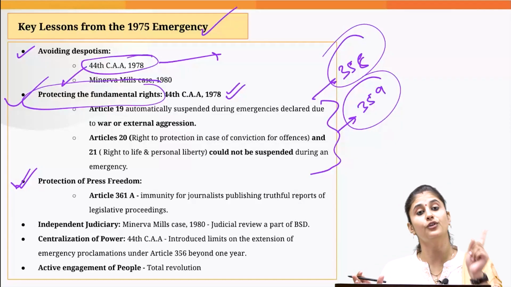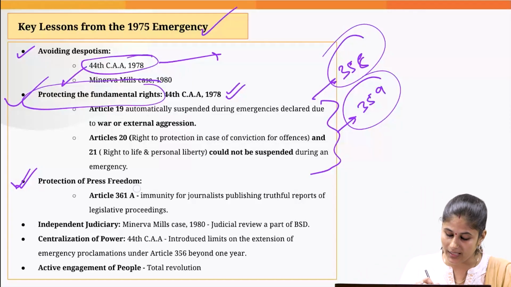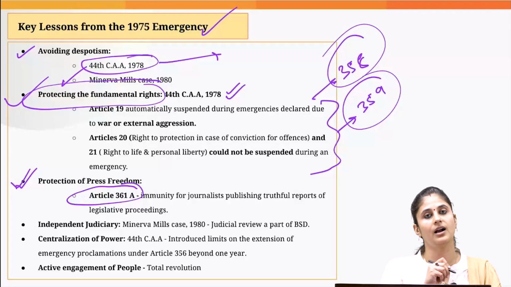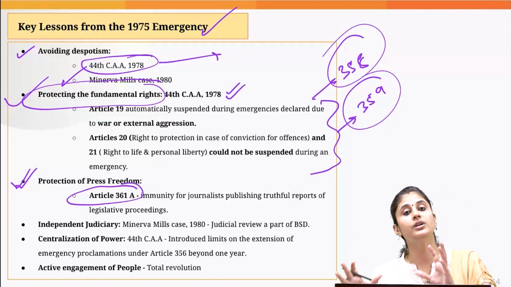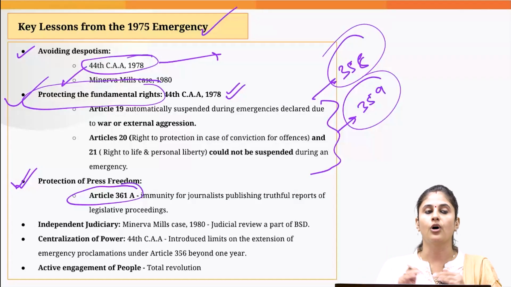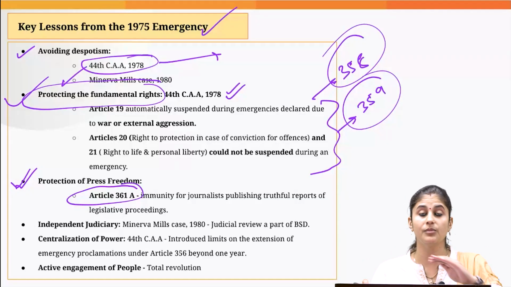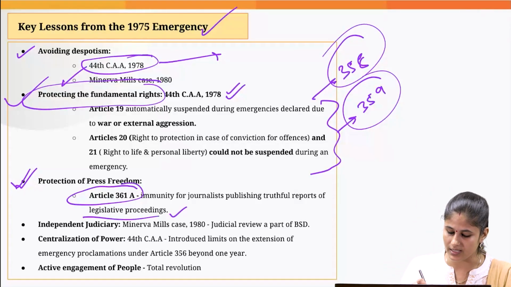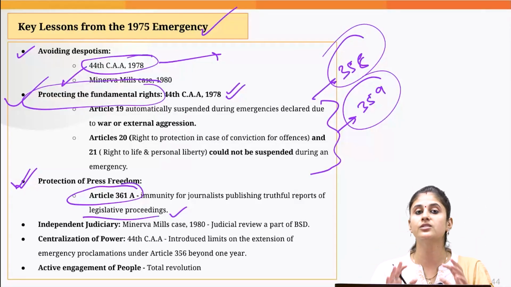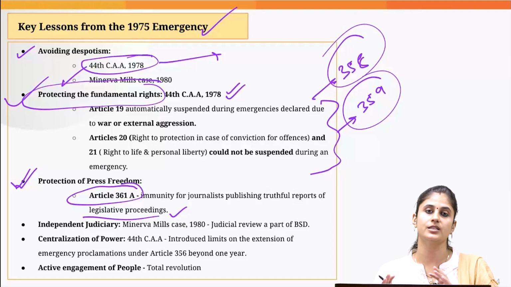And that is the reason the 44th Constitutional Amendment Act introduced one more safeguard, Article 361A, which provided immunity to journalists from any civil or criminal proceeding before any court if they are doing true reporting of the legislative proceedings. So we understood how important it is to safeguard the freedom of press.